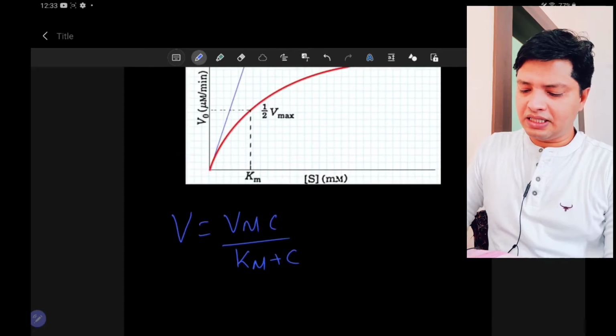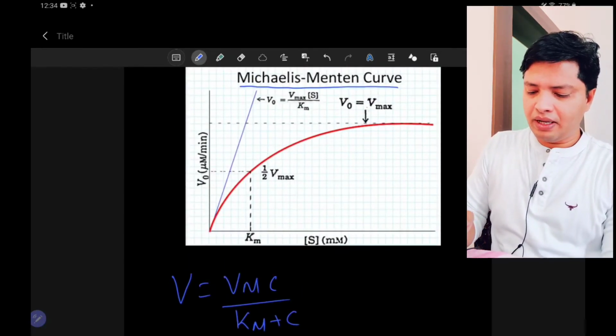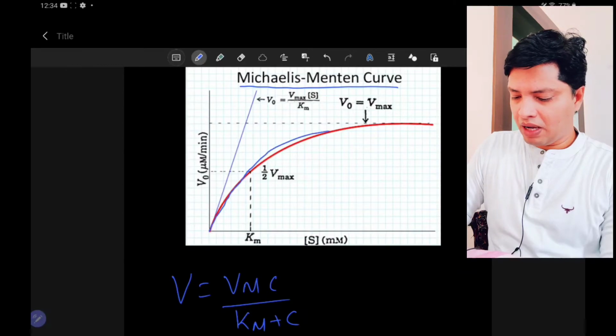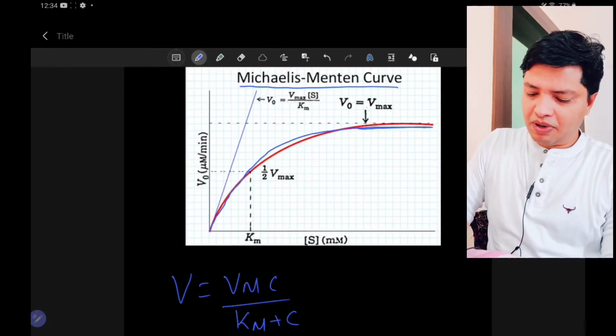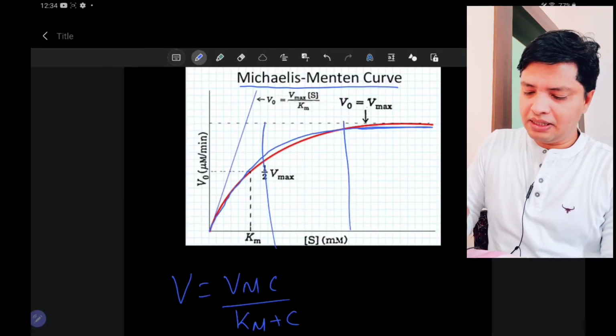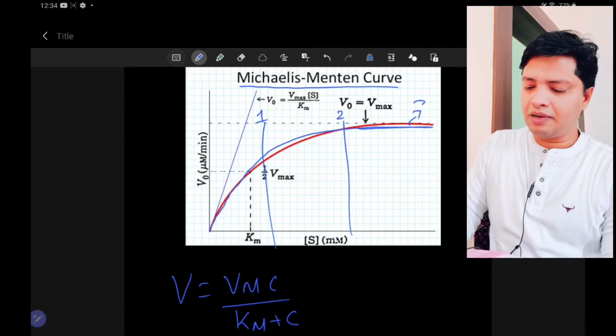So check this graph. In this graph we have three parts. The first part is like a linear line, then a curve, and then the remaining. So this is the first part, this is the second part, and the remaining is the third part.